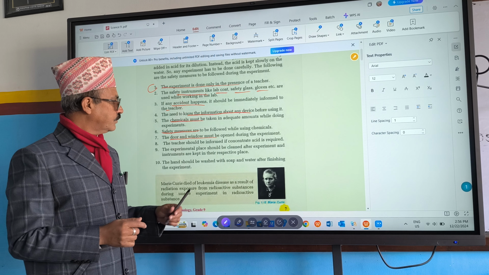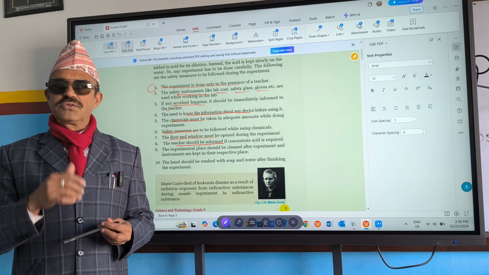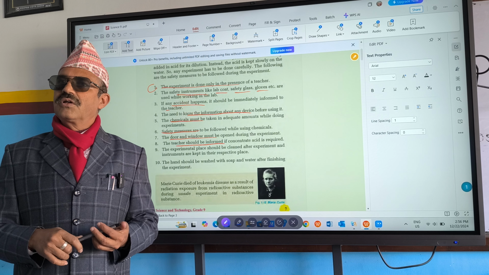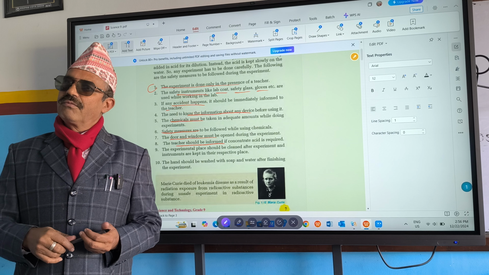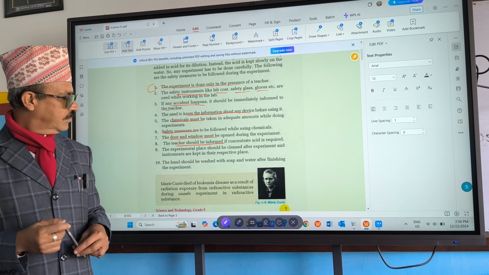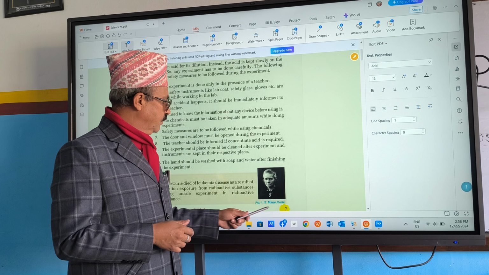And while using chemicals, you must get permission from teachers. Otherwise, you may use those chemicals in your mouth also. You may taste. Sometimes there may be a bet. Two friends may bet 100 rupees on taking acid. Dangerous. Hands should be washed with soap and water, because those chemicals are very dangerous. Achievements and challenges, so many things are given. Okay, now it comes achievements, challenges, health, transportation, agriculture, industries.